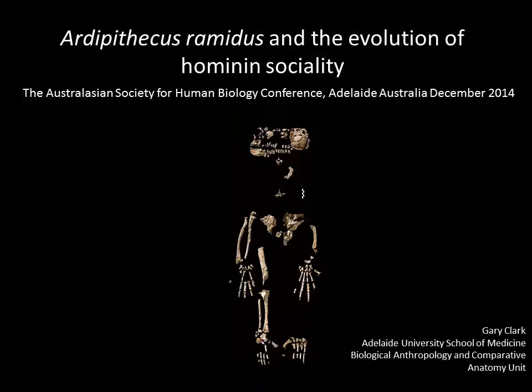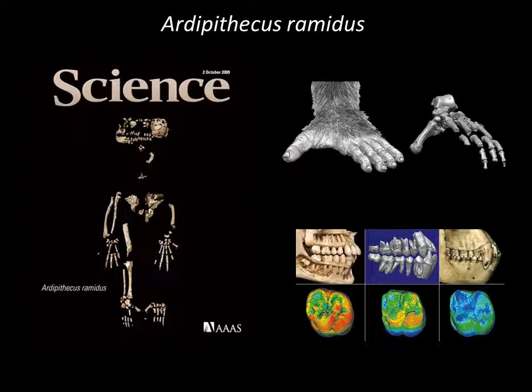Okay, I'm going to talk about Ardipithecus ramidus and the evolution of hominin sociality. The data on Ardipithecus ramidus was published in 2009. It's believed to be an arboreal bipedal ancestor of modern humans. It has reduced canine morphology, reduced prognathism of the face.